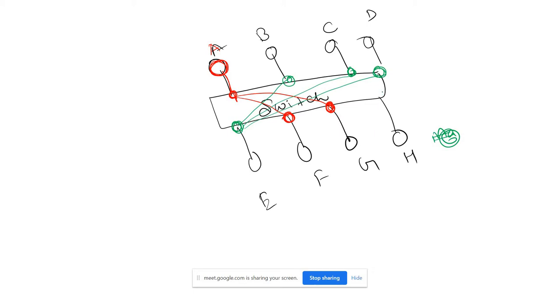In that case, we can assign this port both colors, green as well as red. So A can communicate to H, and the green ports can also communicate to H. That means H can communicate to the red group as well as the green group. So that is the concept of the VLAN.